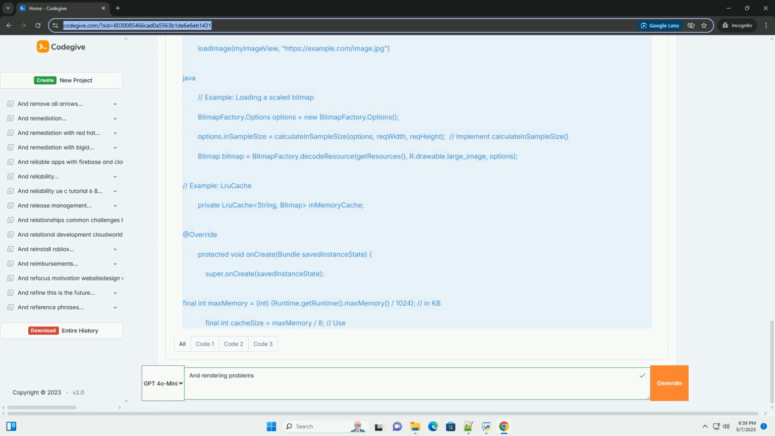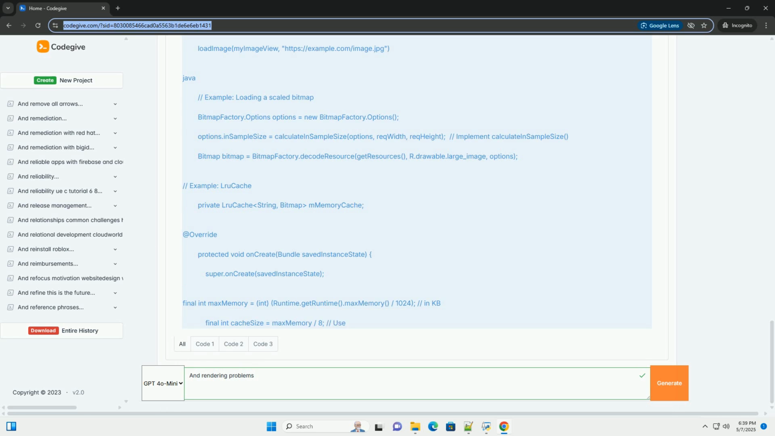HandlerThread: create a dedicated background thread with a message queue using HandlerThread. Post messages to the handler to perform tasks on the background thread. RxJava/Kotlin coroutines: these libraries provide powerful tools for asynchronous programming and thread management. They can significantly simplify complex asynchronous operations. WorkManager: recommended for background tasks that need to run even when the app is closed.